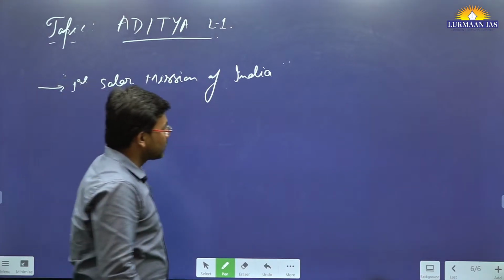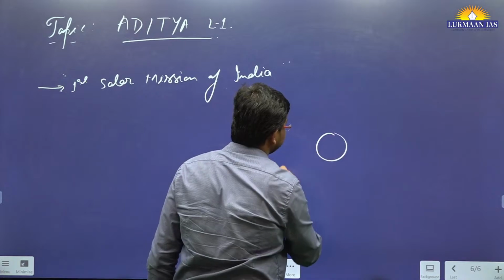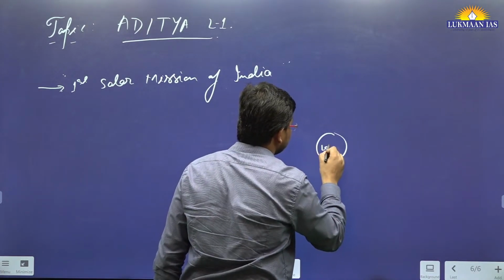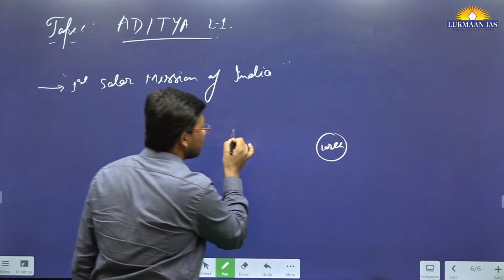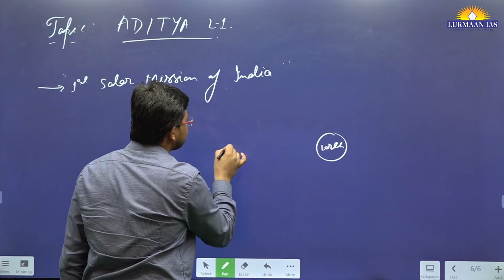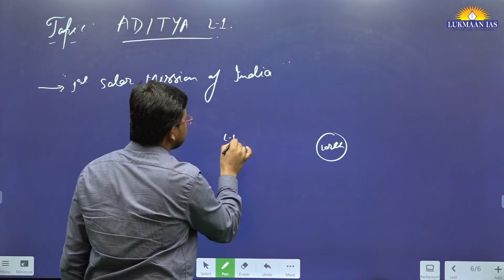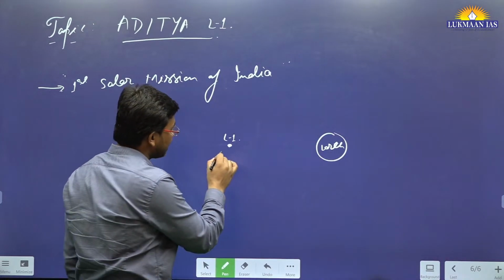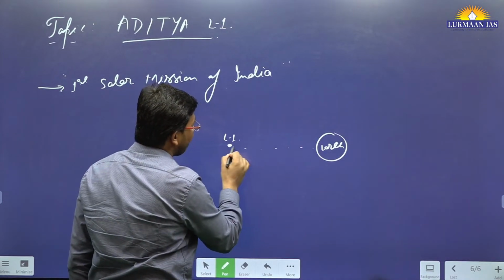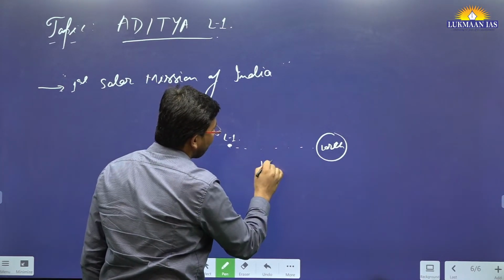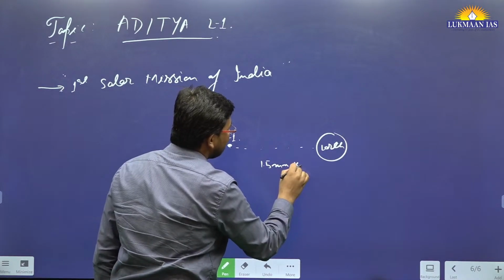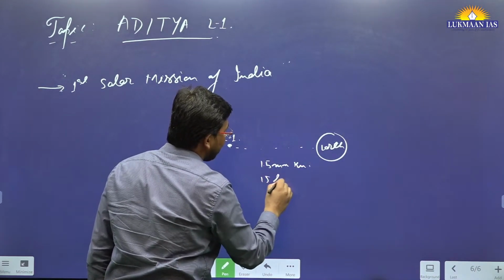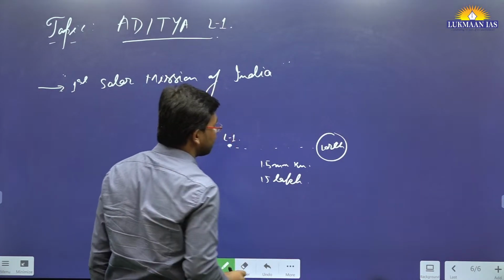Let's say this is Earth. From Earth, we have launched a spacecraft known as Aditya L-1. This spacecraft is going to reach a place known as the L1 point. This L1 point is located 1.5 million kilometers, which is 15 lakh kilometers, away from the surface of the Earth.